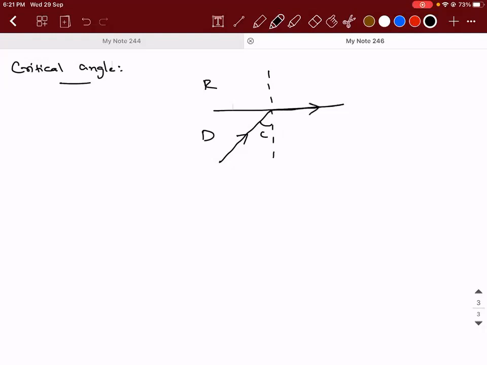Grazing, not grinds. If you are not sure of what the word grazing means, you can say the refracted ray makes an angle of 90 degrees with the normal. Then it is called the critical angle, correct?